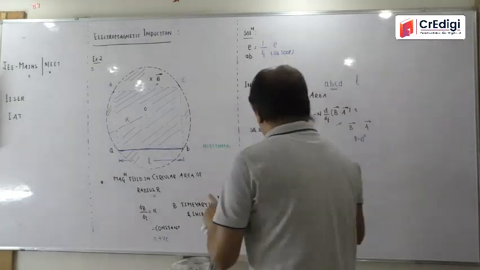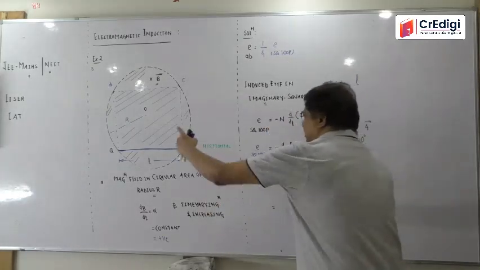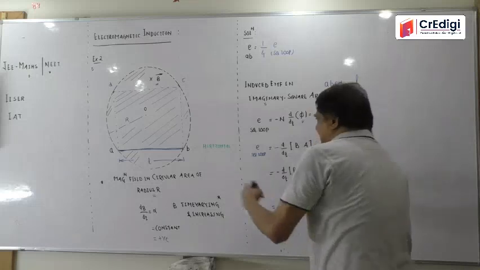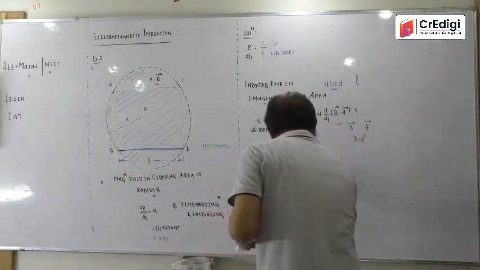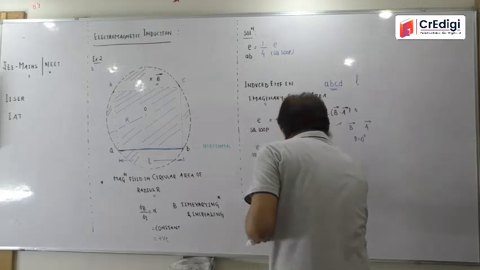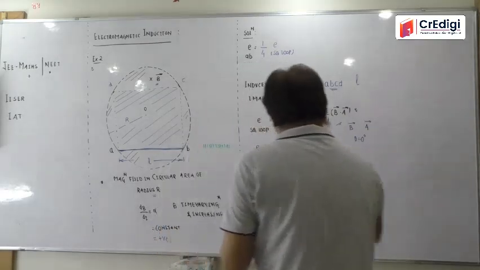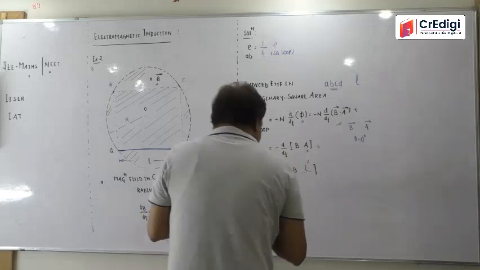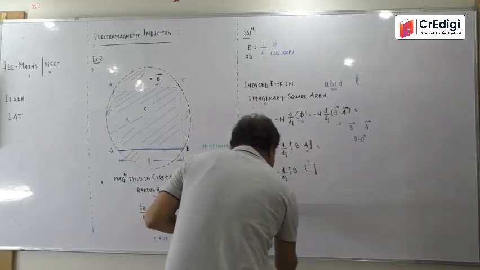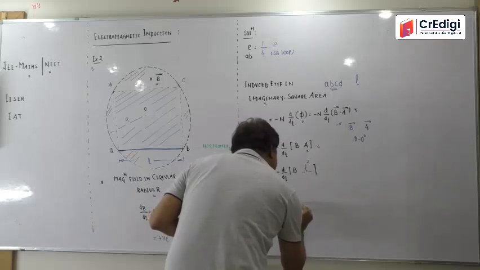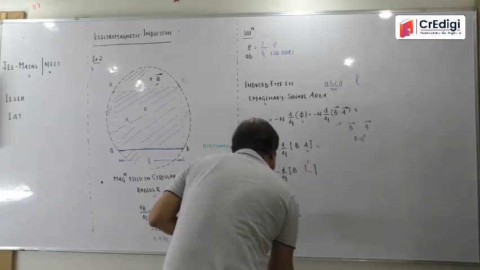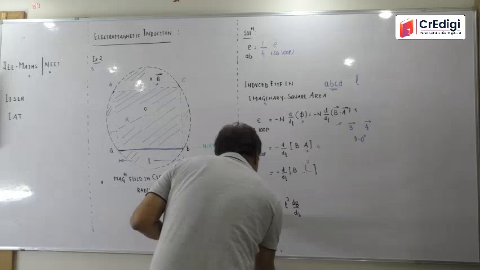So B is the magnetic field at the square loop, and A is the area of the square. L is the length, so here the area will be L square, and the number of turns will be equal to N. That is very simple. So it will come as minus L square, which is a constant one and will come outside, times dB by dt. This is the induced EMF in a square loop.